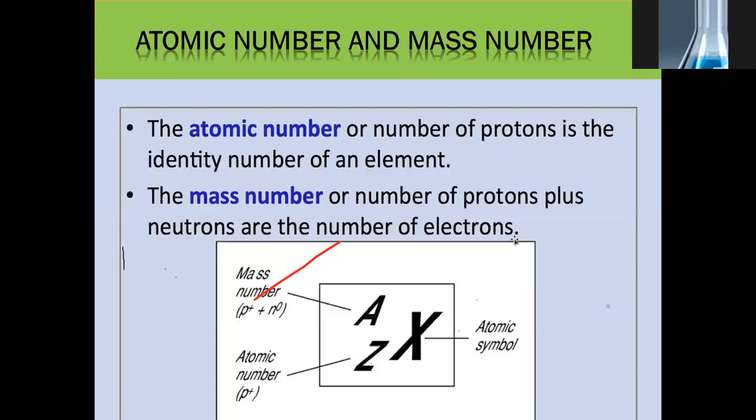Actually, let's suppose I give you an example. If I have an element and I give you two numbers, the atomic number and mass number of that element, and I tell you to identify that element, how can you identify it? By its number of protons, or by its atomic number.